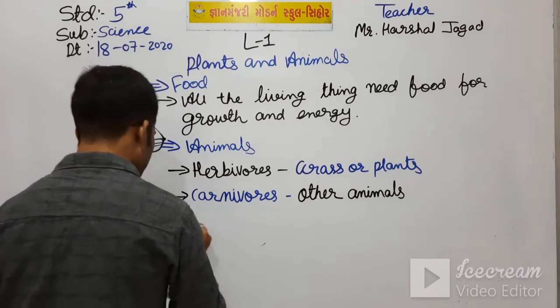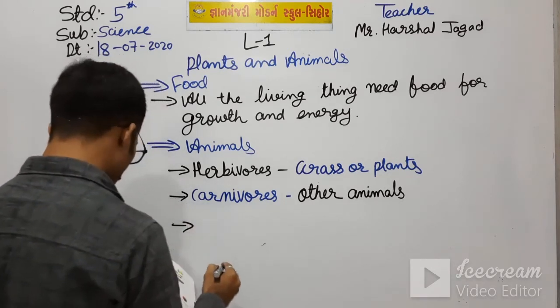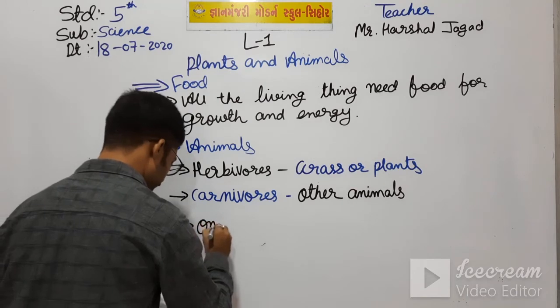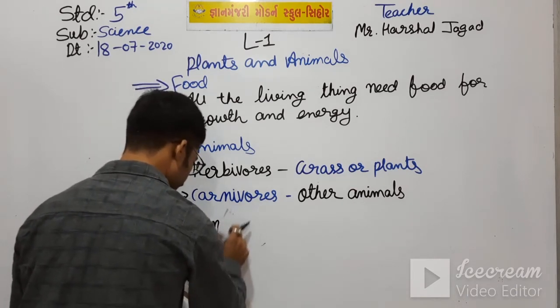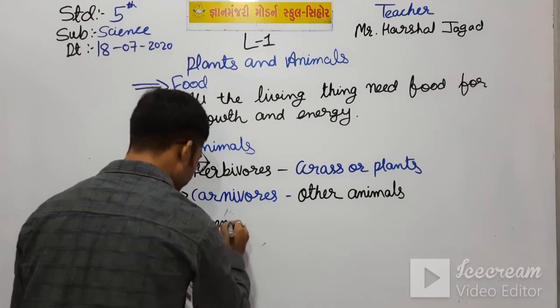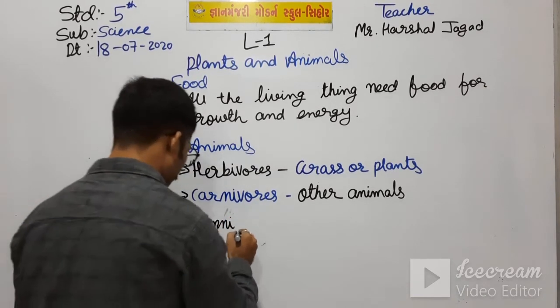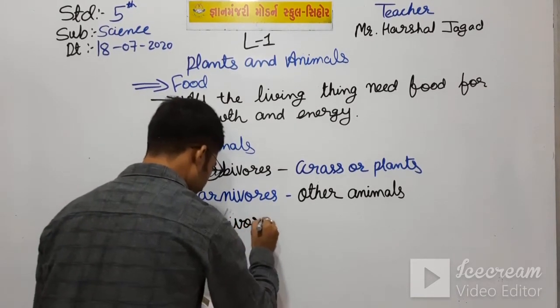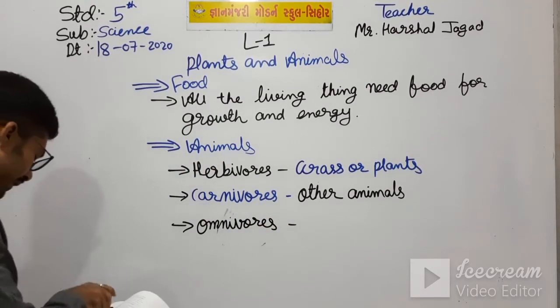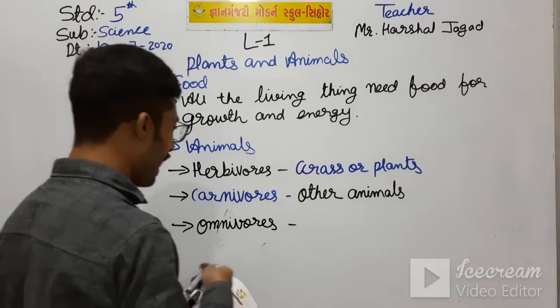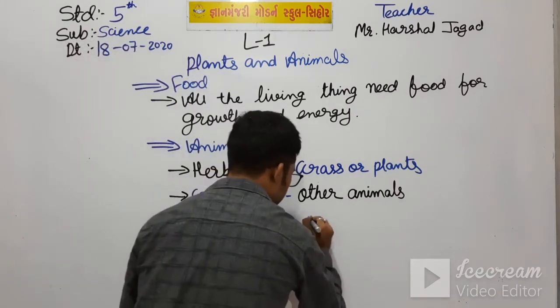And last, that is omnivorous. Omnivorous animals eat both plants and other animals.